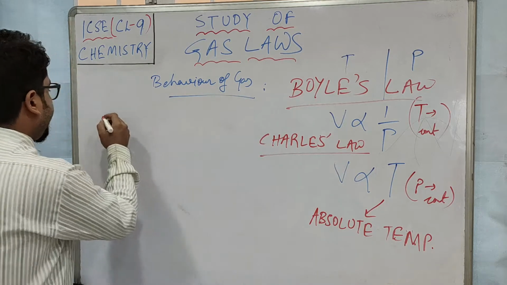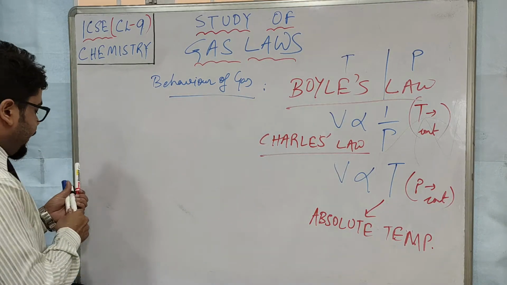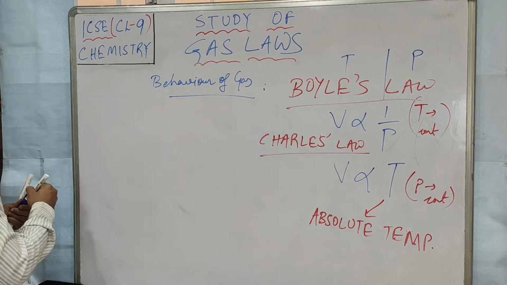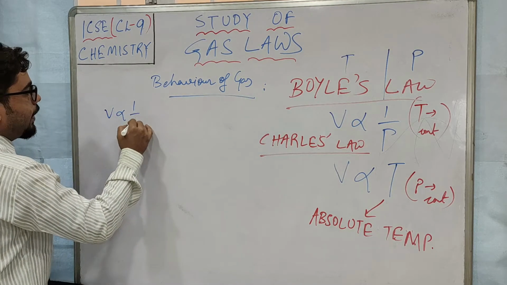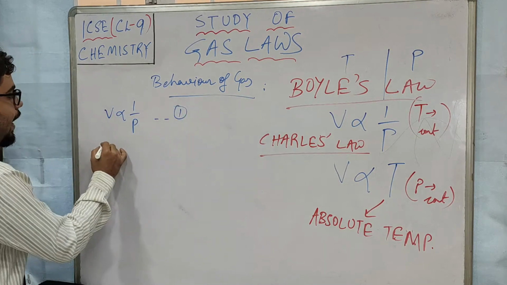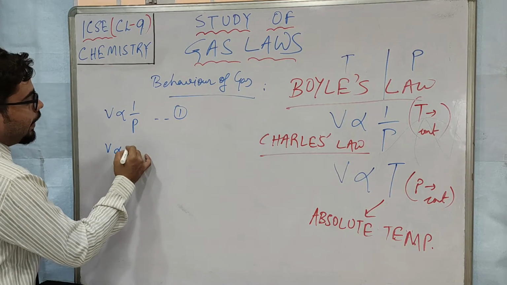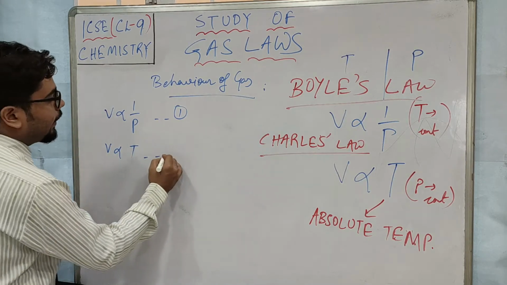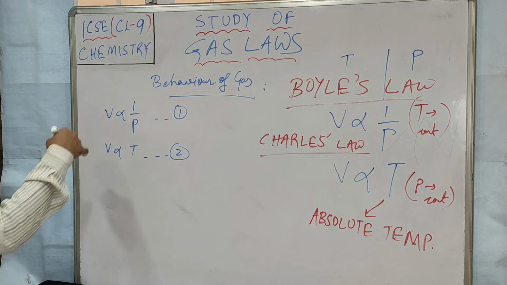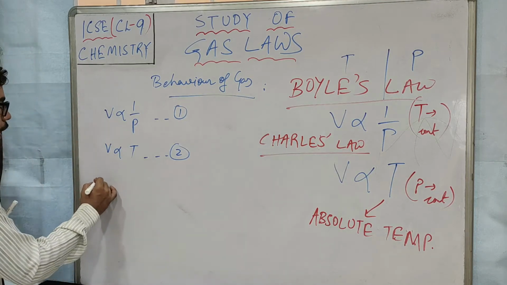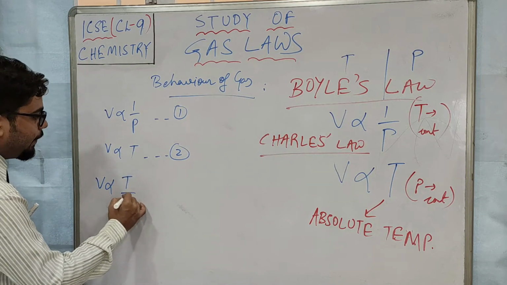So now here we have written V varies 1 by P. Let it be equation 1. And here I have written V varies T. Alright, let it be equation 2. So combining 1 and 2, what I can write is V varies T by P.